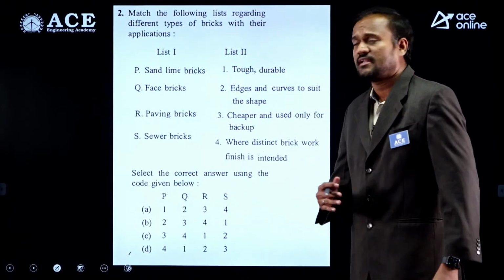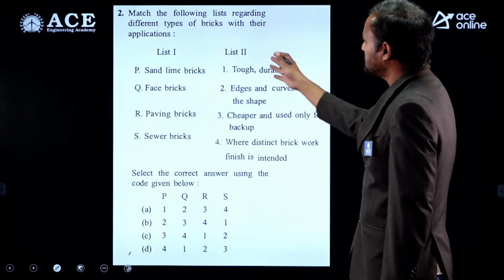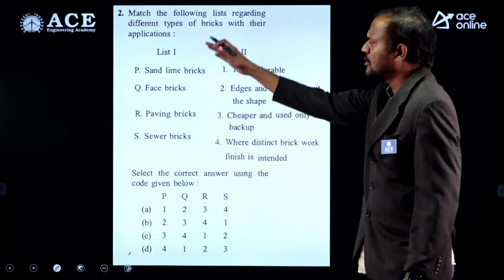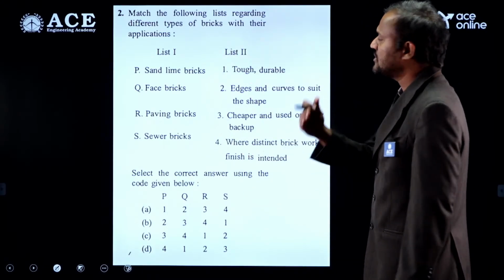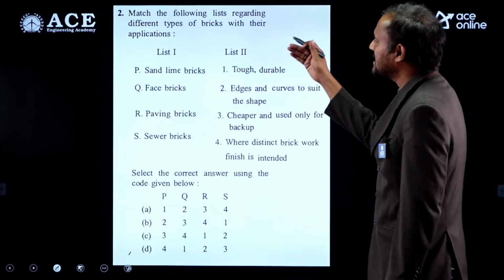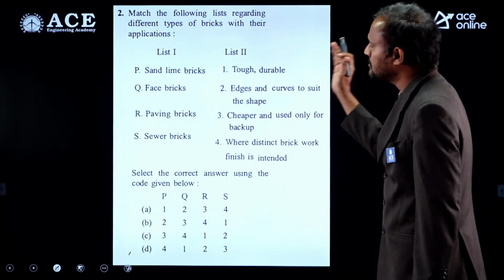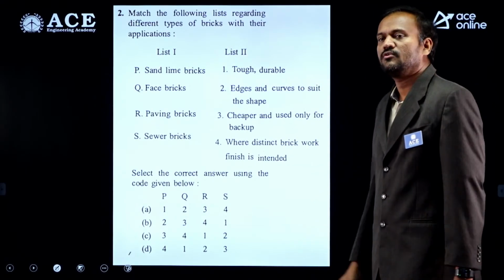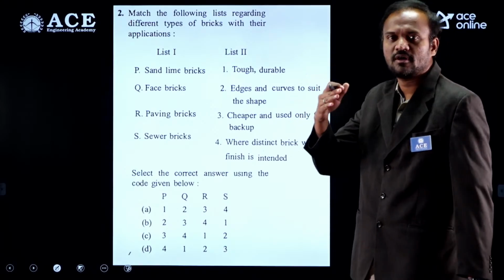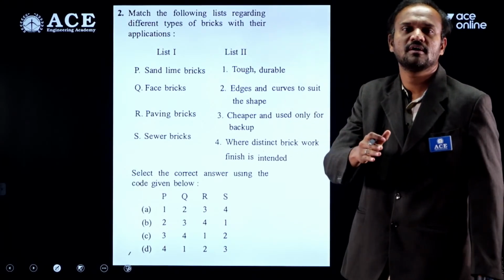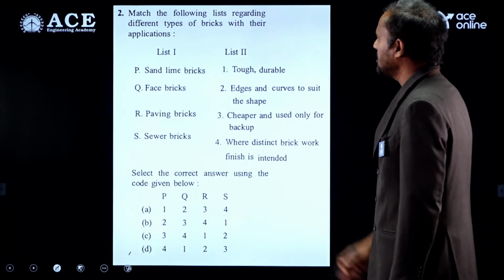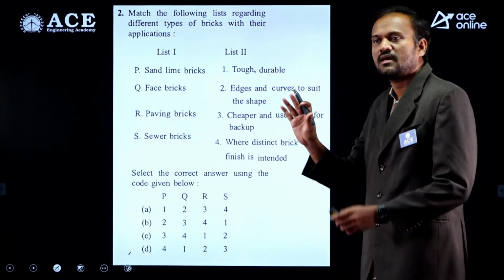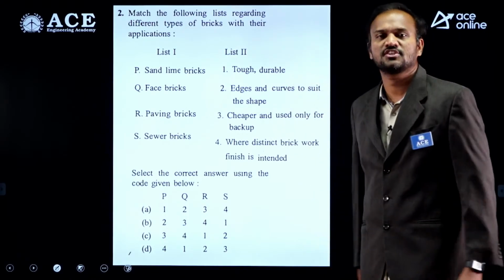Now the next question. Match list 1 and list 2. On list 1 you have different types of bricks: sand lime brick, face bricks, paving bricks, and sewer bricks. List 2 indicates different types of construction works. Which kind of bricks are suitable for which kind of construction work?